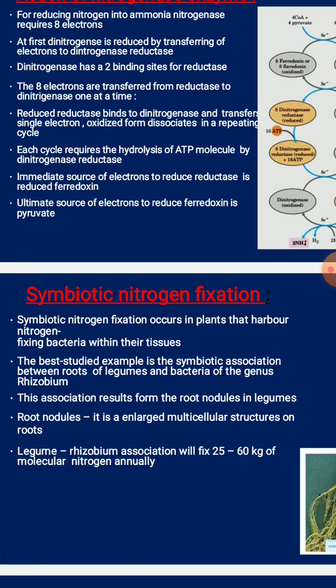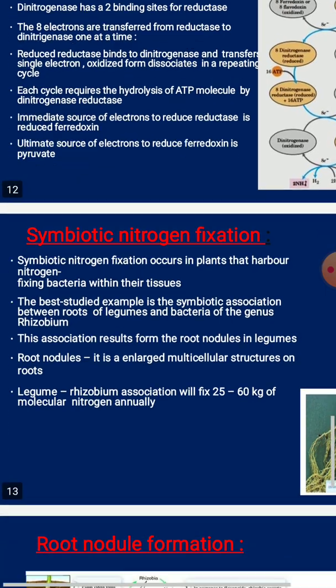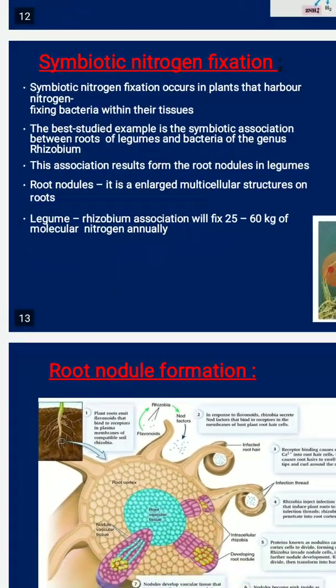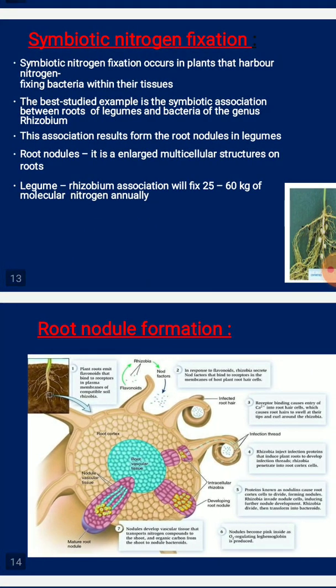So coming to symbiotic nitrogen fixation, how is it going to happen? Through the biological way, this symbiotic fixation is going to happen. Symbiotic nitrogen fixation, as I told you in the last slides, mainly occurs in plants which harbor nitrogen-fixing bacteria within their tissues. So you can see here in the root nodule how this formation is going to happen. The best studied example of symbiotic nitrogen fixation is the association between the roots of legumes and bacteria of the genus Rhizobium. You can see the Rhizobium bacteria, how the symbiotic association is going to happen.